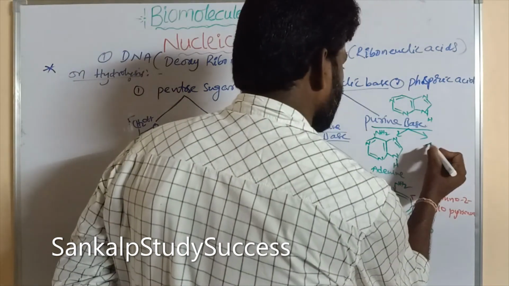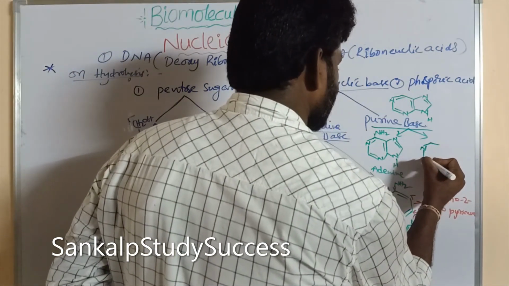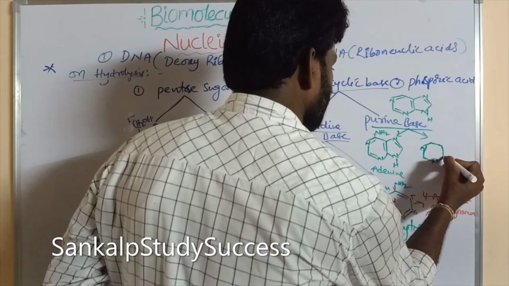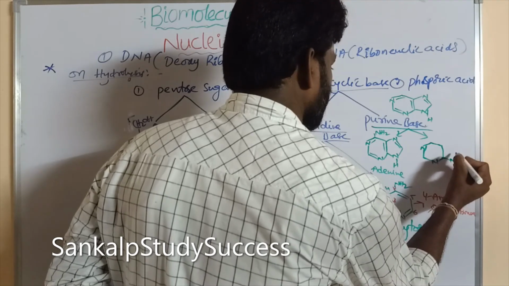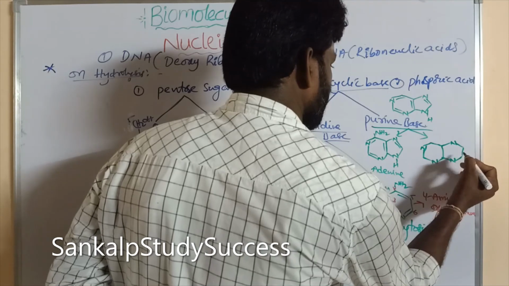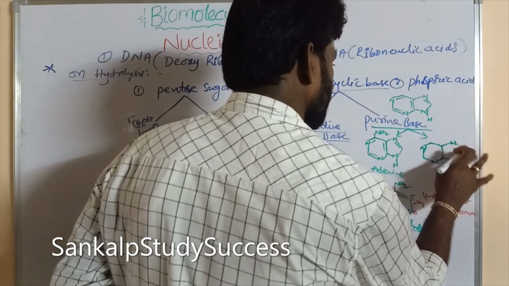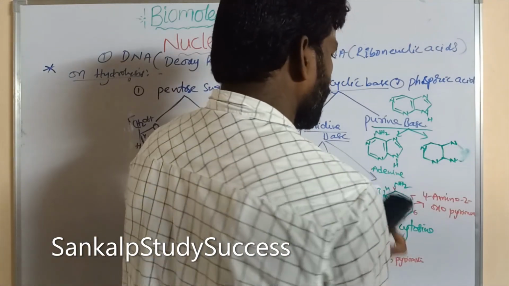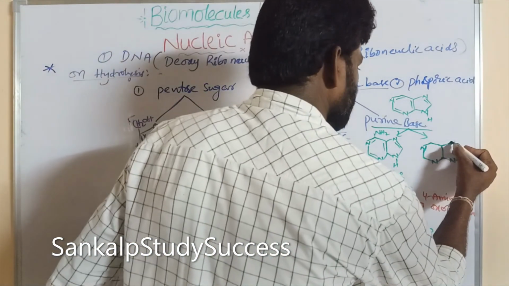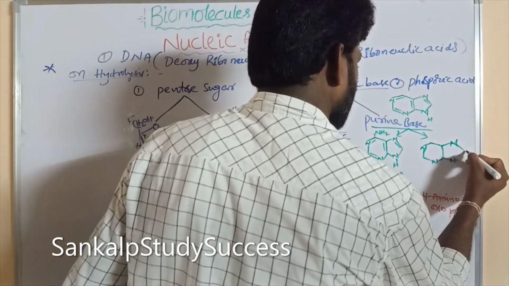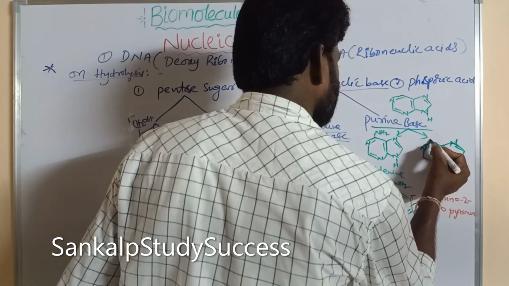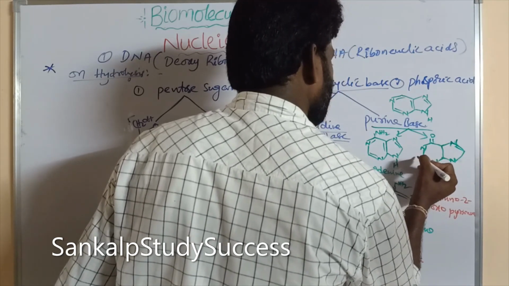So same as adenine, guanine. So this is the structure of guanine. Double bond, here C double bond O and NH2.